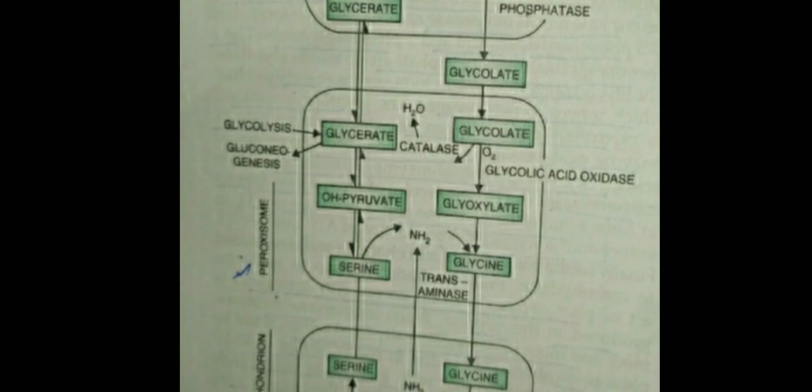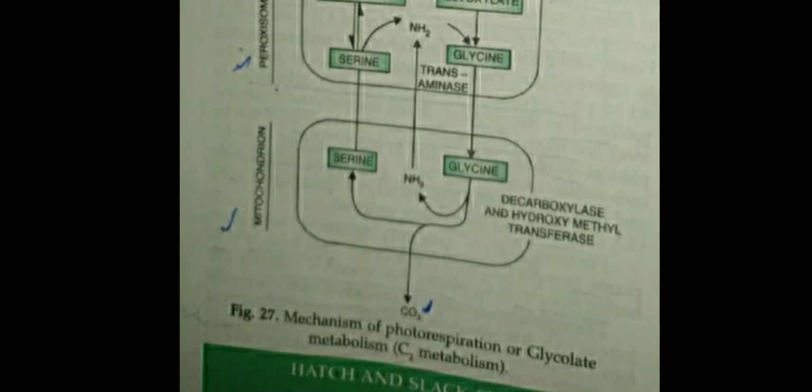Now this glycine of the peroxisome is transferred to the mitochondria. When glycine comes into the mitochondria, it is changed into serine by removing the NH2 molecule, so NH2 is released and serine is formed.